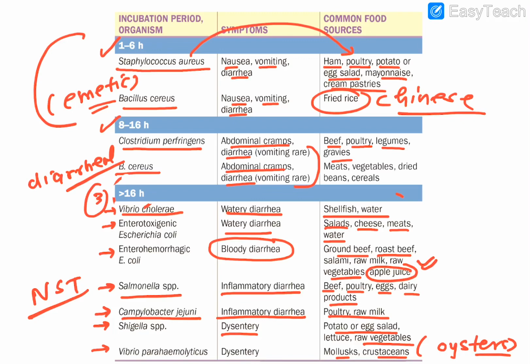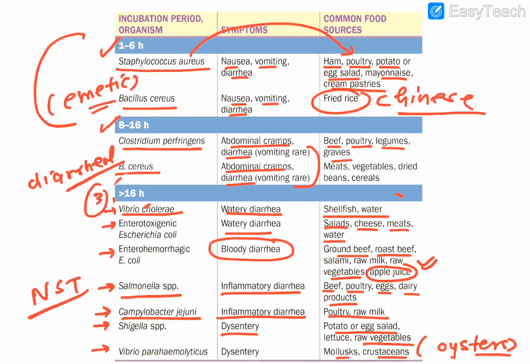Okay, guys. So basically what you need to remember: 1 to 6 hours, 2 fellows, Staph aureus and Bacillus cereus. 8 to 16 hours, Clostridium perfringens and Bacillus cereus. And more than 16 hours, these names are there: Vibrio cholerae, enterotoxigenic E. coli, enterohemorrhagic E. coli, Salmonella, Campylobacter jejuni, Shigella, Vibrio parahaemolyticus.